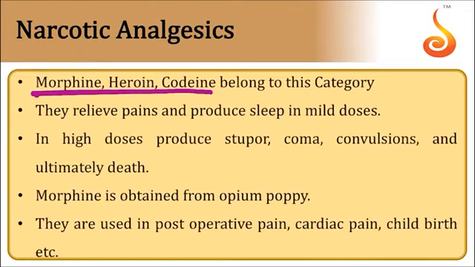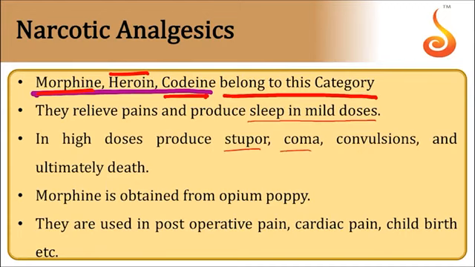Narcotic drugs. There are some analgesics, painkillers. They are addictive to the patient. Morphine, heroin, codeine belong to narcotic analgesics. They relieve pains and produce sleep in mild doses. In high doses, they produce stupor, coma, convulsions, and ultimately even death takes place.